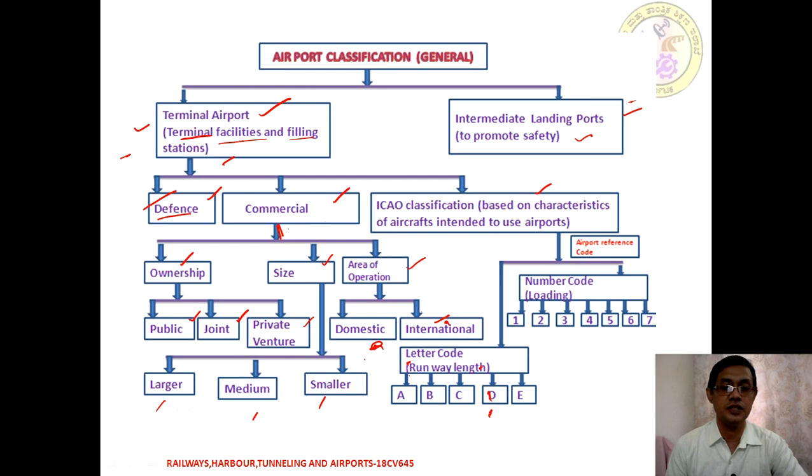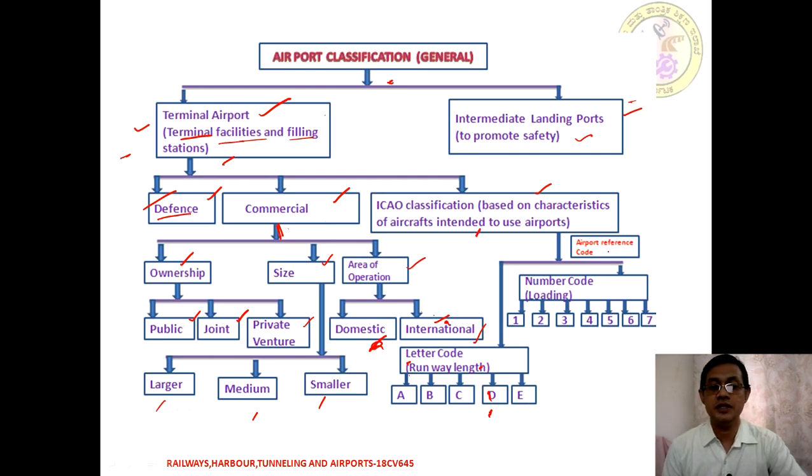If it is within the country boundary, those are called domestic. If it connects two countries, those are called international airports, or terminals. So according to this, commercial has three types: ownership, size and area of operation.